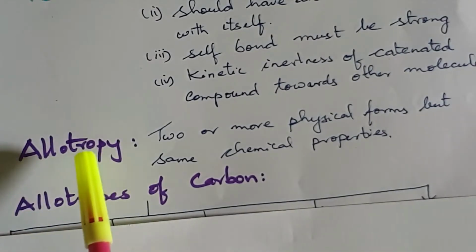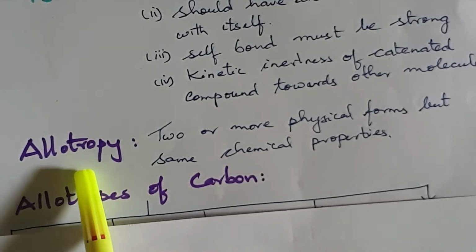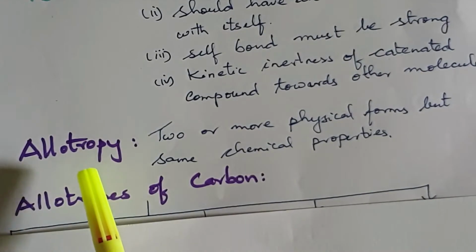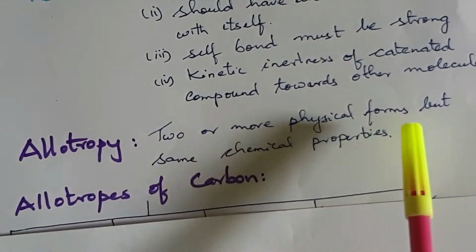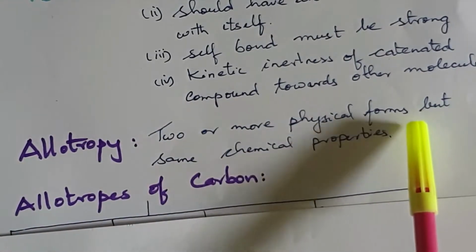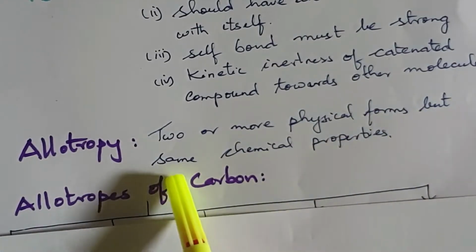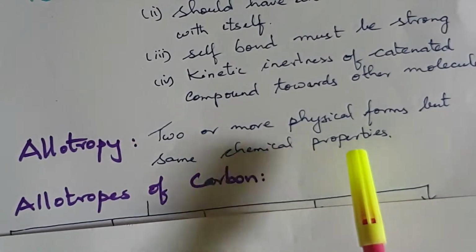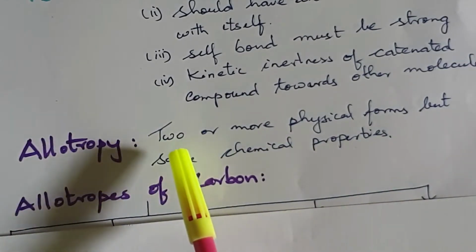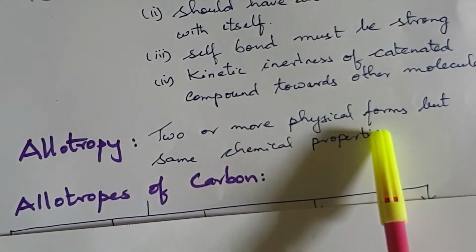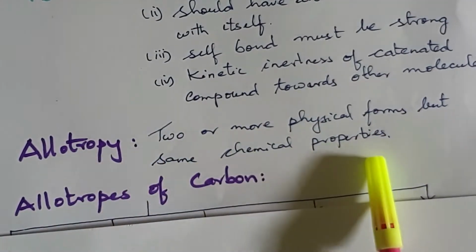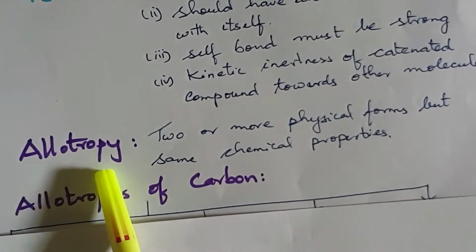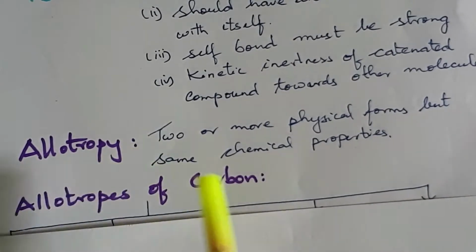There is another property exhibited by our carbon group, which is called allotropy. Allotropy is a property in which two or more physical forms are exhibited by the elements, but all of them have similar chemical properties. So elements exhibiting two or more physical forms but having the same chemical properties, the phenomenon is called allotropism and the property is called allotropy.